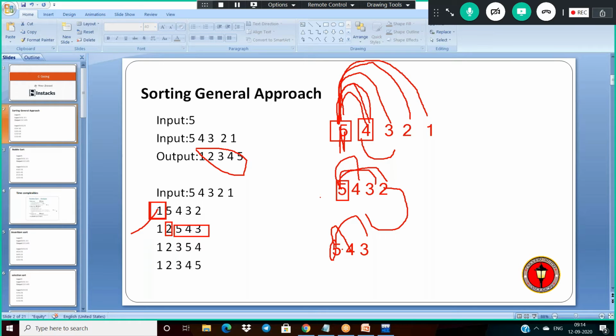Then after completion of this, 5 is replaced with the last element, so that is why this 3 comes. And next to 5 4, comparing 5 with the 4, then change 4 with 5. That means I am doing the swapping here. So in this way you will get the output.